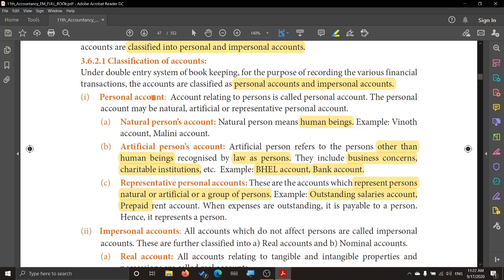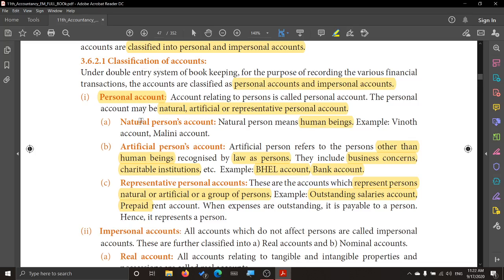First, we are going to see about the personal account. What do you mean by personal account? Here all the accounts which relate to a person only are called personal accounts, but this person can be a natural person, or an artificial person, or a representative personal account. So under personal account there are three types. What are they? They are natural person, artificial person, and representative personal account.